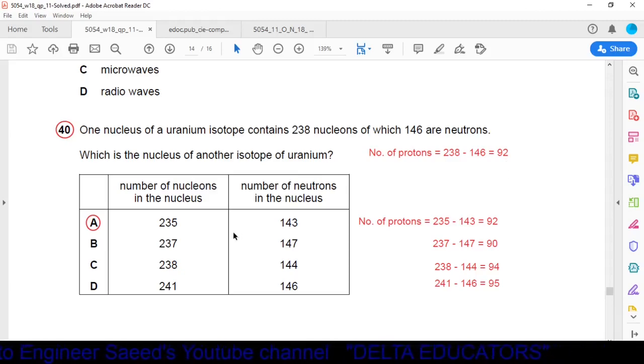Now we will check the first option. In the first option, the nucleon number is 235 and the number of neutrons is 143. Subtracting 143 from 235 gives the answer 92.